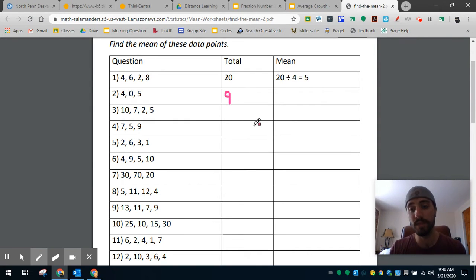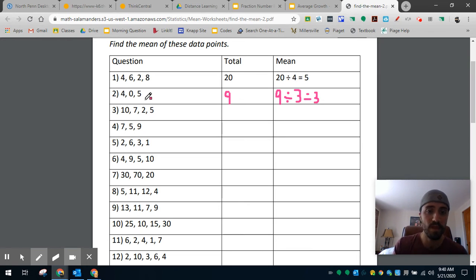In order to find the mean or the average, we take the total, which is 9, and we divide it by how many things there are. And in this case, there were 1, 2, 3 numbers. So 9 divided by 3 equals 3. So for this data set, we see that the average is 3. Right, so it's a little bit lower than 4, a little bit lower than 5, but higher than 0. It's kind of that middle point.